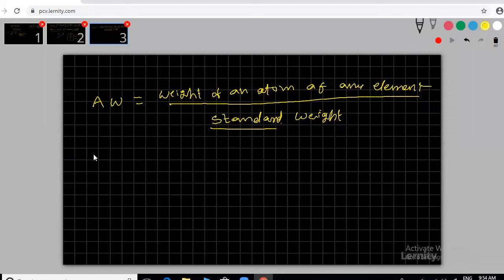Next one. We can write the next heading: some older scales of atomic weight.